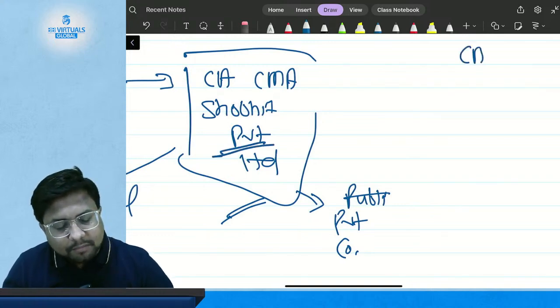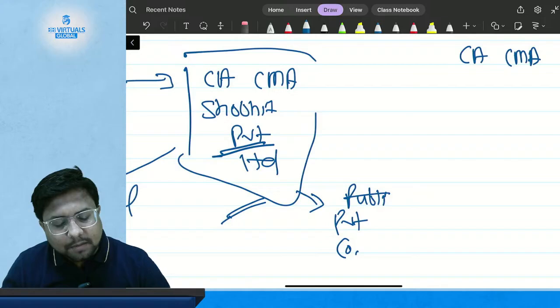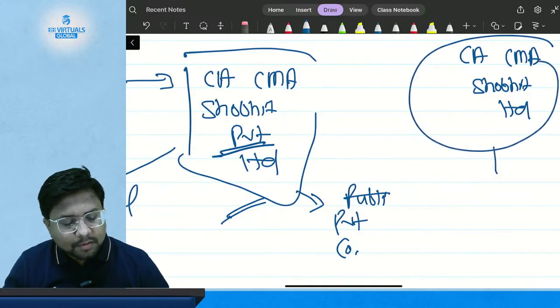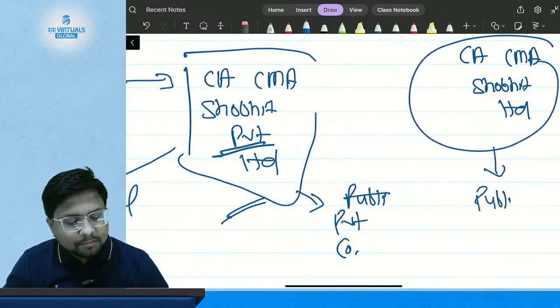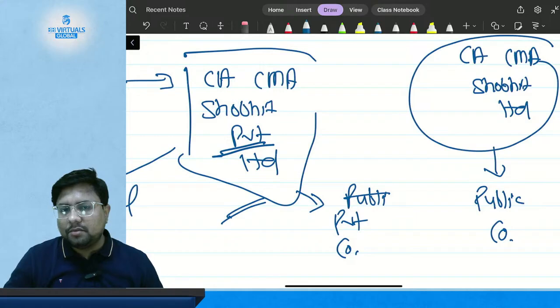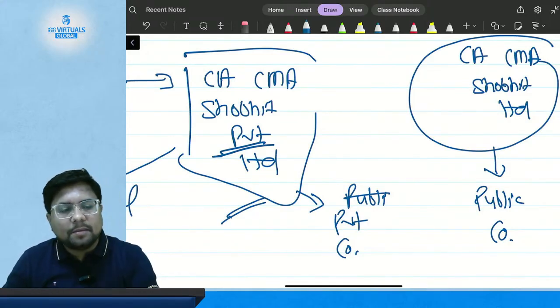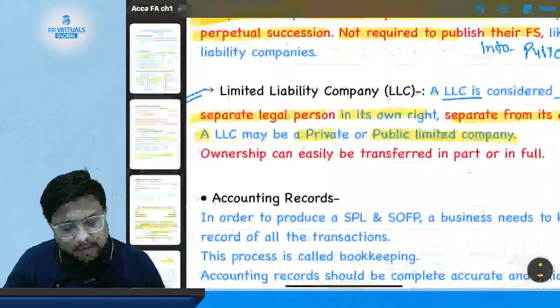But if I made a company with the name CMA Shobhit Limited, then it becomes a public company. So an LLC can be either a private company or a public company.